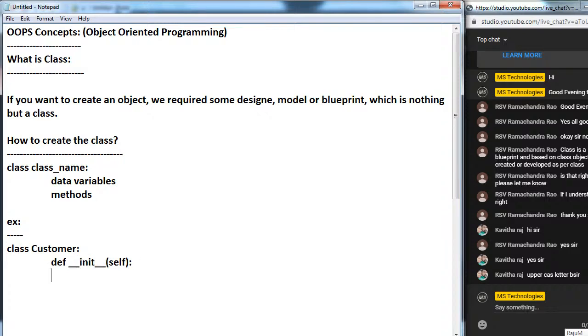Inside this constructor, I am going to take some variables. How to take the variables inside the constructor? Like this, I am taking self.cnumber, customer number, is equal to 101. self.cname is equal to Raju. self.caddress is equal to Bangalore.